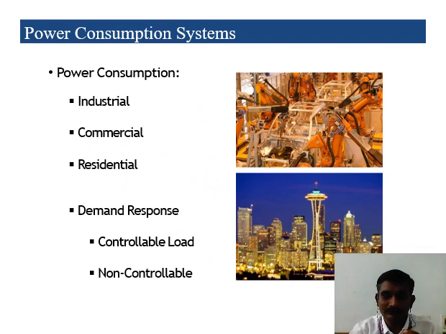We said our power plants are used to generate the power, then we transmit the power through the transmission system. The power is received at the substation. From the substation, we are distributing through the distribution transformers, and depending upon the consumer's requirement, it is classified as primary distribution and secondary distribution.